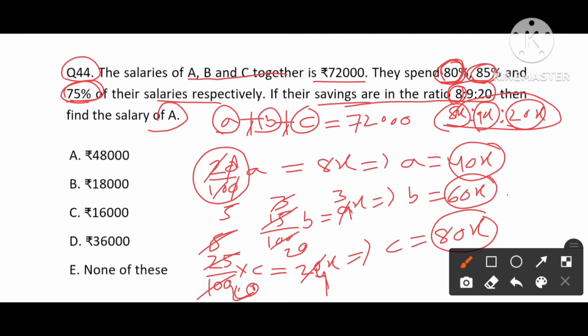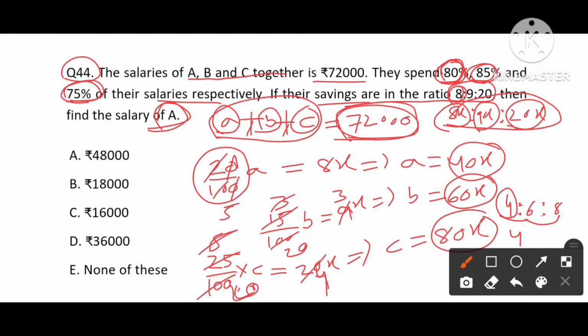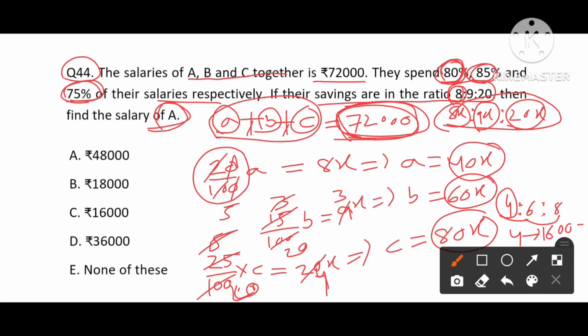Which means the ratio we have is 4:6:8. For A plus B plus C, the total value is given as 72,000, and 4 plus 6 plus 8 is 18 parts. 18 parts value is 72,000. The question asked is to find the salary of A. A is 4 parts. Total 18 parts value is 72,000, so each part value will be 4000. So 4 parts will be 4 times 4000, which is 16,000. So 16,000 is our answer, and option C is our answer.